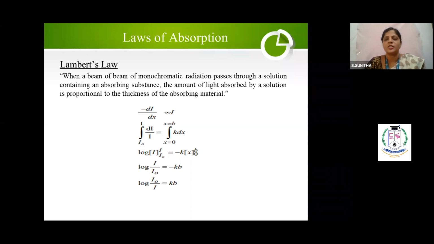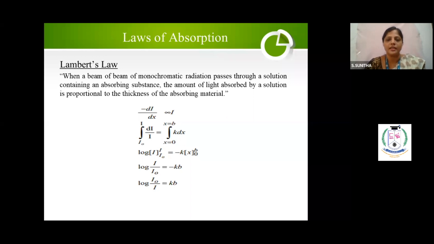When you give, say, 5 as incident light, the same 5 will not be transmitted. It will be lesser than 5, because some amount of the light is absorbed by the thickness of the medium, which was proposed by Lambert's law.